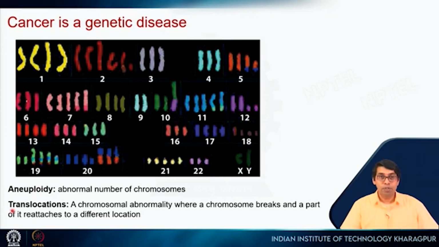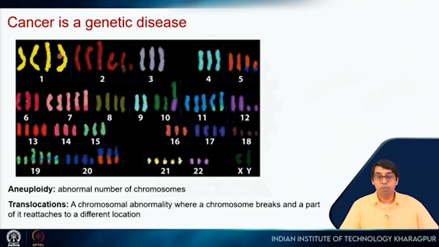This is called aneuploidy, an abnormal number of chromosomes, and you will see this in many cancer cells, right? It means that when the cell is dividing, mitosis happens, and somehow the mitotic machinery is not working properly, so that the chromosome numbers are increasing, right? And this can create a problem.